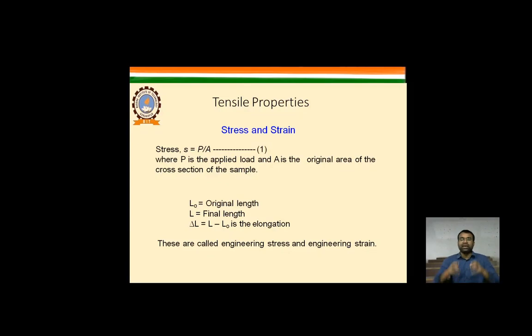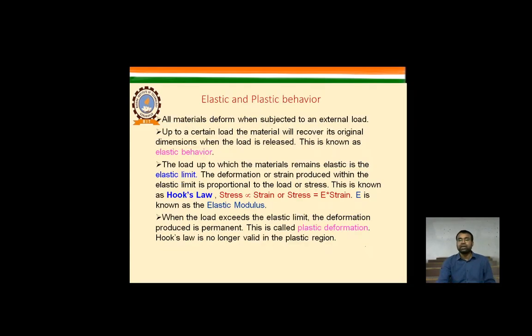When we apply load in a different position of the particular material, the property of that particular material is to change its shape from one place to another, and that is how they are called the engineering stress and the engineering strain. So for understanding these things, we need to understand the elastic behavior and the plastic behavior of the material, and this is all identified as you study Hooke's law. The stress is directly proportional to strain, or stress is equal to E times engineering strain. E is also known as the elastic modulus.